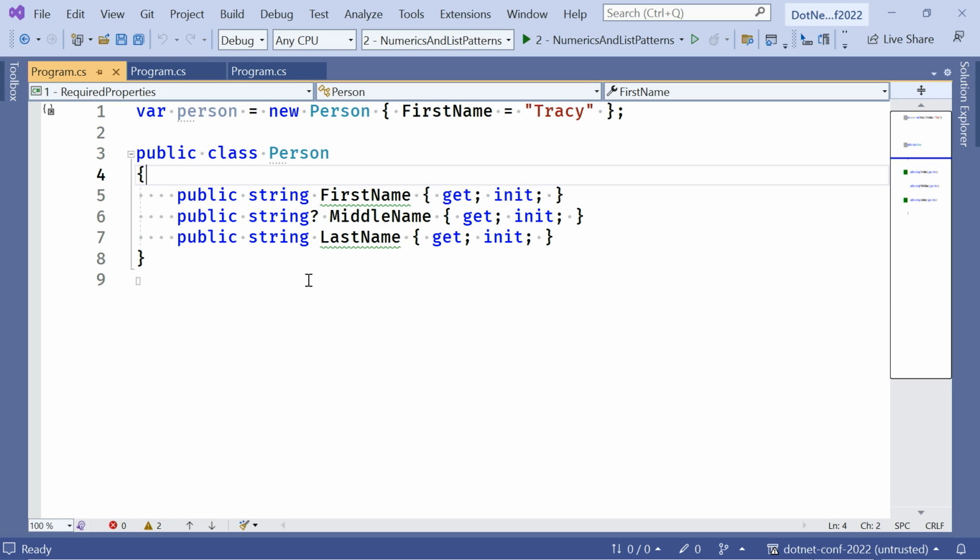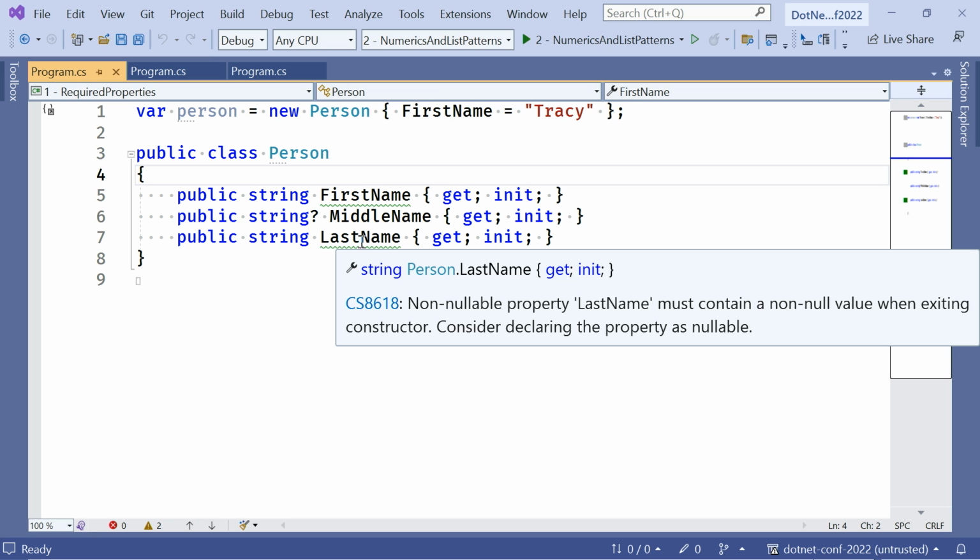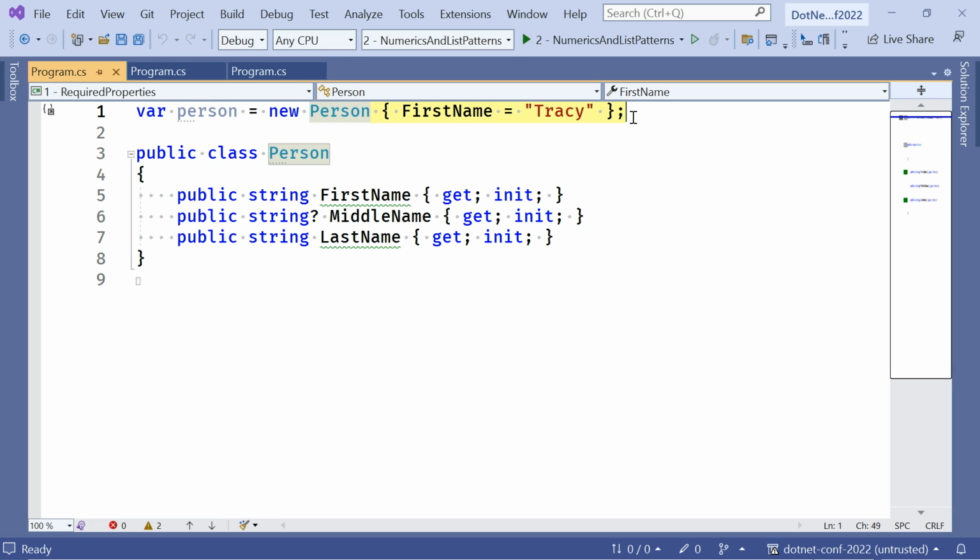This is where the blessing of nullable is helping you. And essentially it's telling us that, hey, we haven't declared these as nullable, but there is an implicit constructor that will get called before the object initializer up here is run, before those properties get assigned. So technically, these properties will hold a value of null, and we have said we don't allow that. And this is kind of a